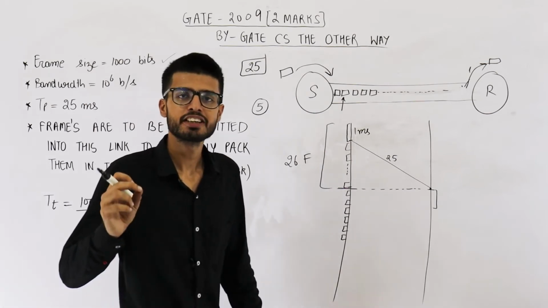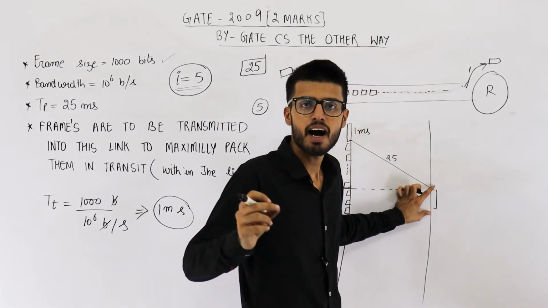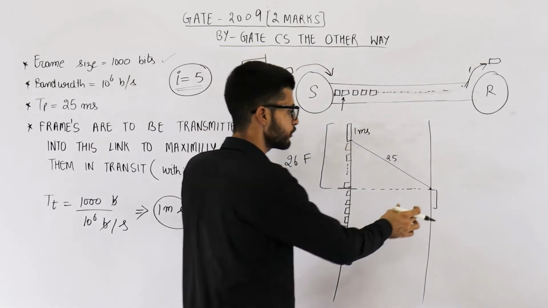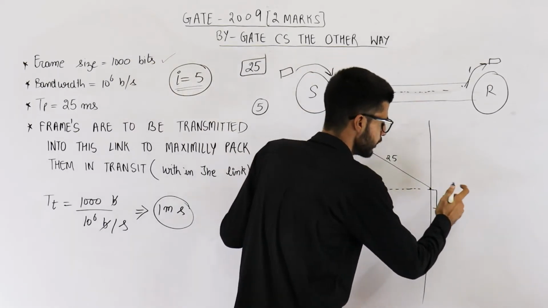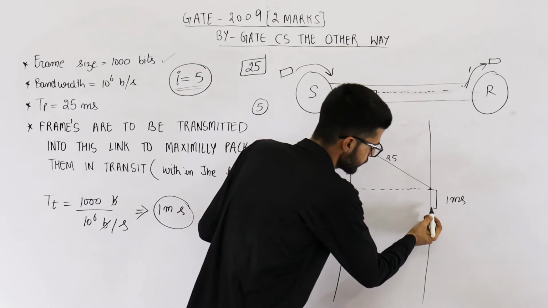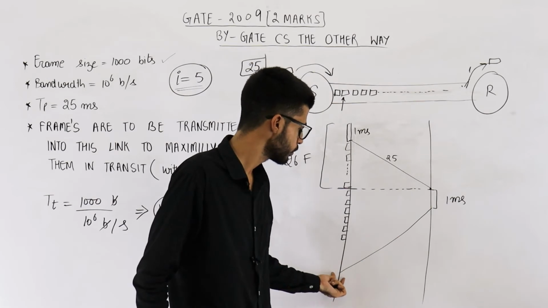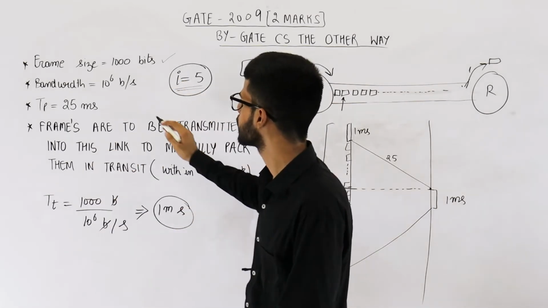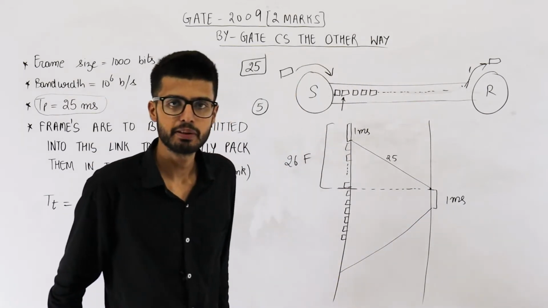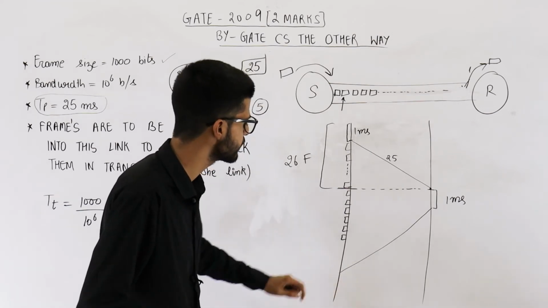Please be careful. The question uses the word piggybacking. Piggybacking means acknowledgements are sent along with normal data packets. Don't say its size will be negligible. It is of 1000 bits. That is a normal data packet. So it requires 1 millisecond to be put onto the channel, and 25 milliseconds for the last bit of this acknowledgement to reach here, because any bit for that matter will take 25 milliseconds only. So this last bit will also take 25 milliseconds. By this time, if the last bit of the packet has reached, that means the entire packet is received here.